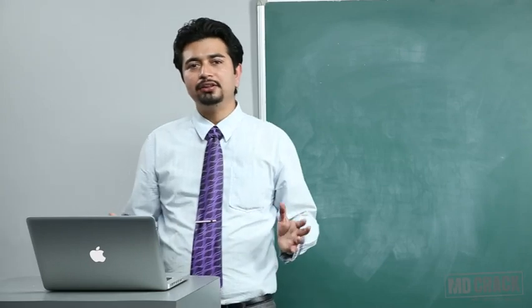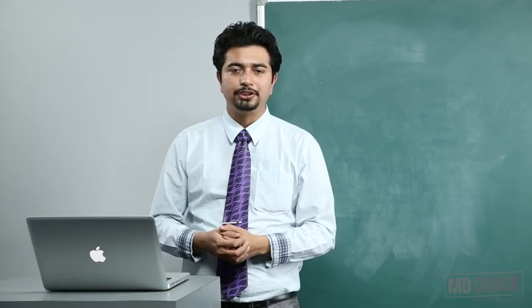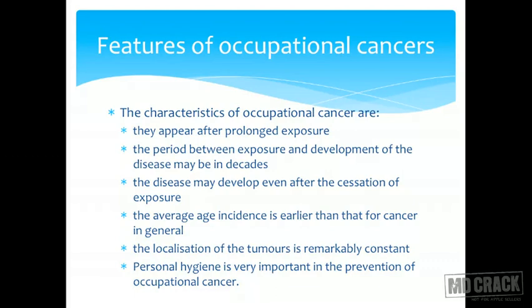Coming to the general features of occupational cancer. So as a family, what are the features of occupational cancers? The first thing is that they appear after prolonged exposure. A long exposure is needed for occupational cancers to appear. The period between exposure and development of the disease may be decades. The disease may develop even after the cessation of exposure. We saw, in cases of progressive massive fibrosis, this can happen even after the exposure has stopped.